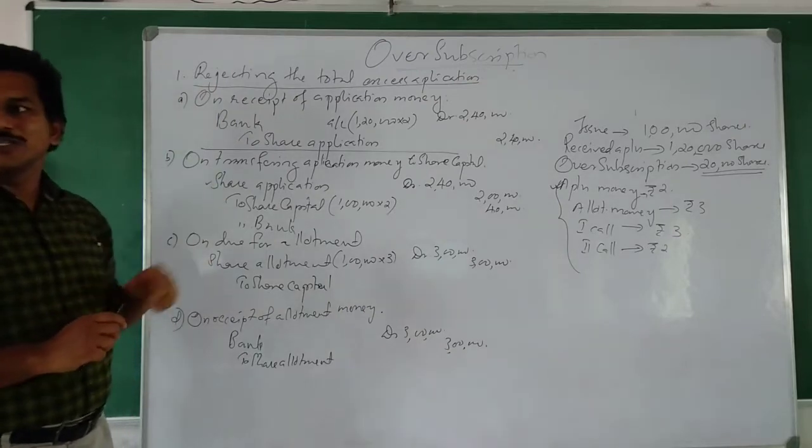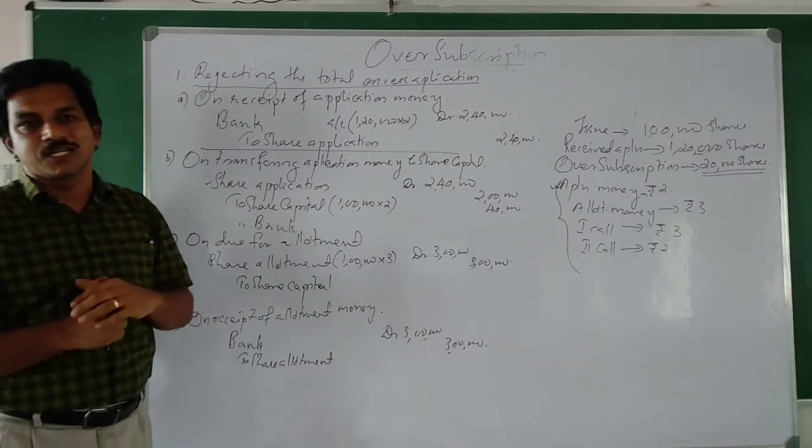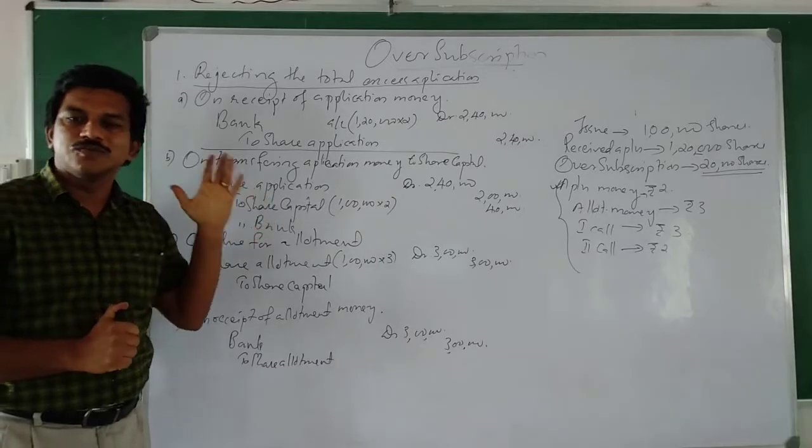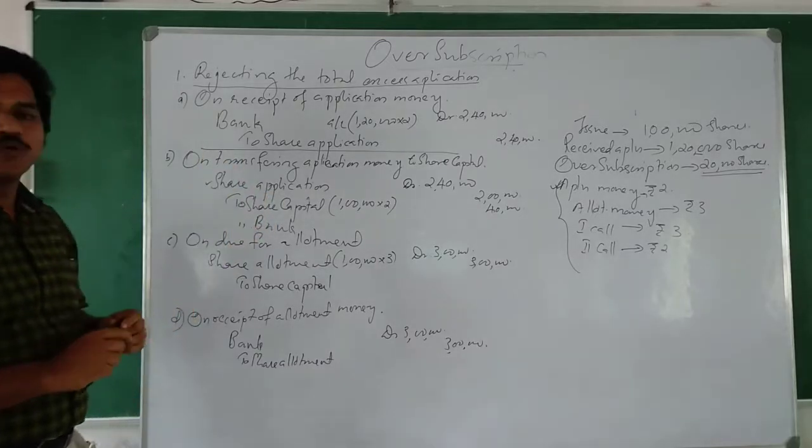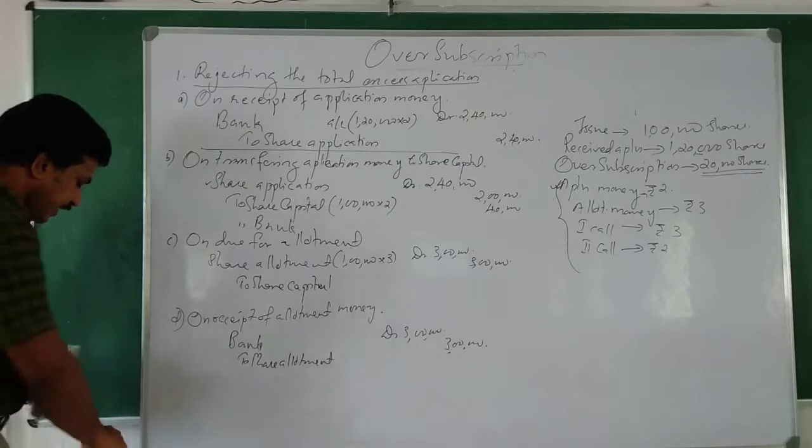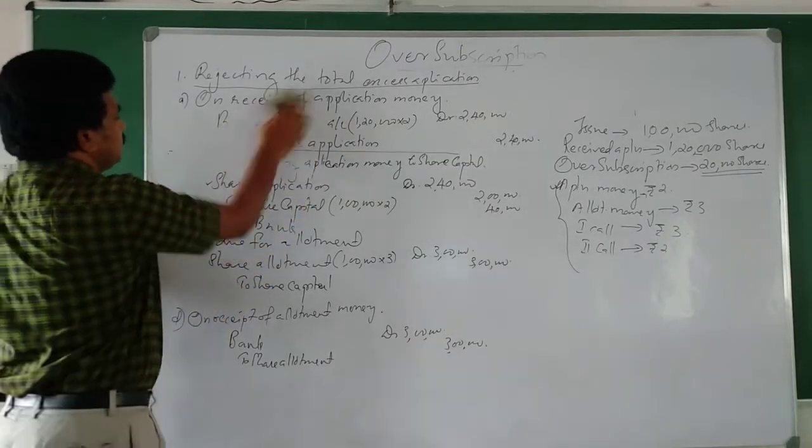Okay, now we are going to see the next method, the second alternative, at the time when there is oversubscription. Okay, let us see the second one.